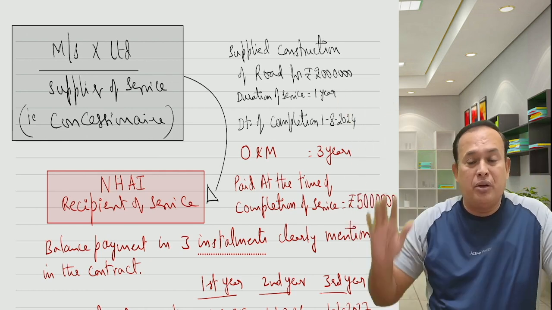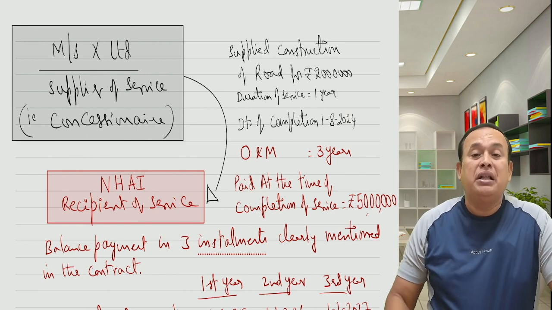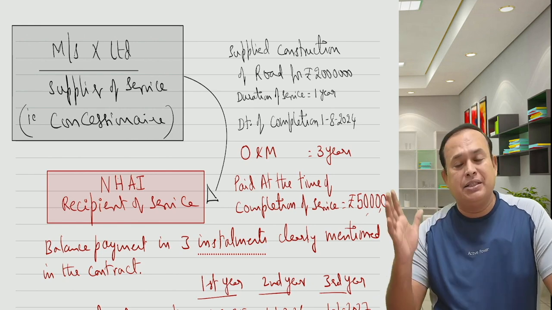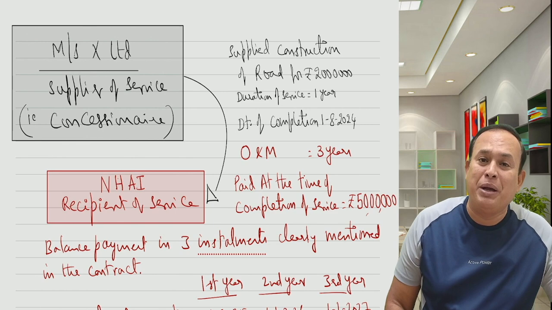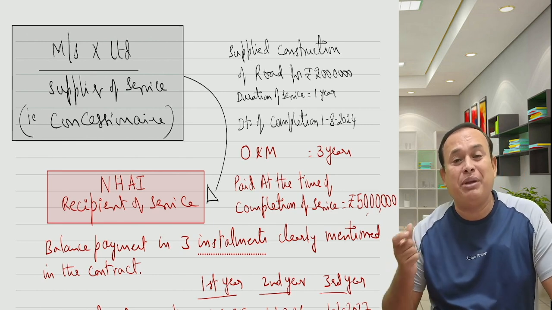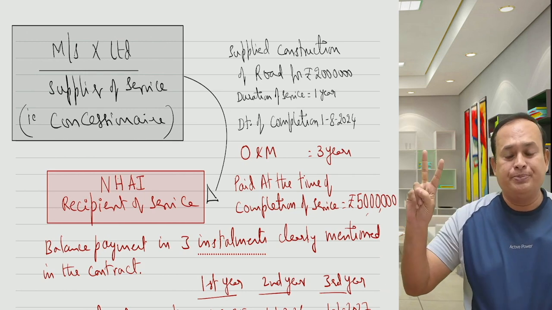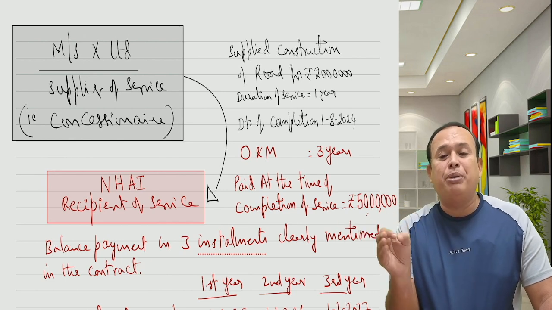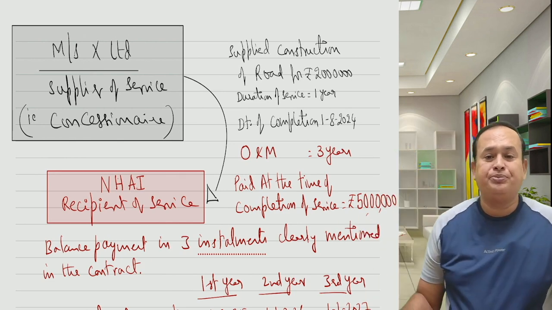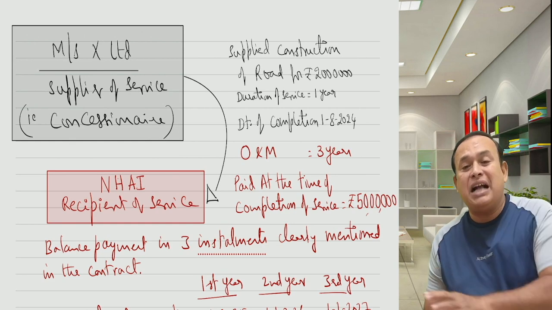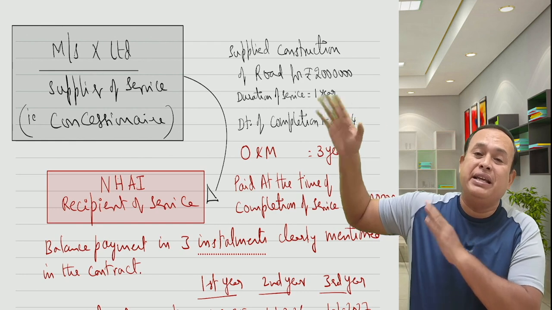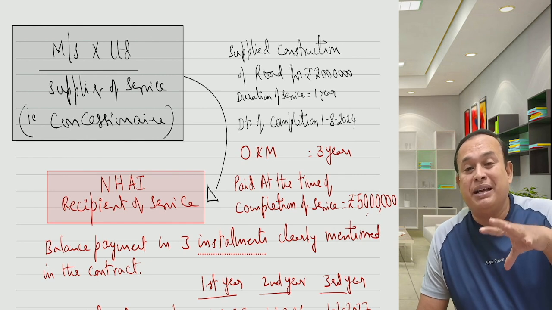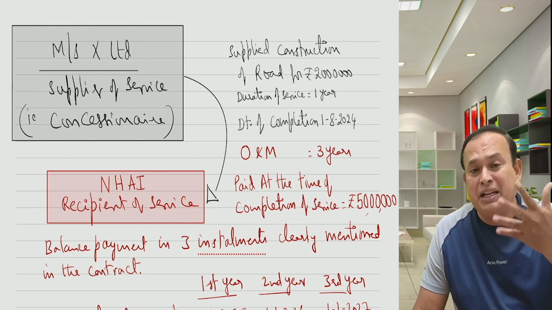After completion of the road, after taking the 1 year, they are also going to take care of O&M, operations and management, for a period of 3 years. So the total consideration agreed to be paid by NHAI, National Highway Authority of India, the recipient, to X Limited is 2 crores. They said, X Limited, when you complete the road construction, I will pay you 50 lakhs of rupees. The balance 1 crore 50 lakhs, I will pay in 3 equal installments in 3 years. Because for the 3 years you have to maintain the road, I will release every year 50 lakhs, 50 lakhs, 50 lakhs.